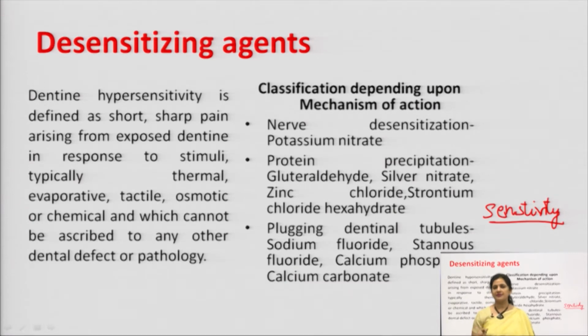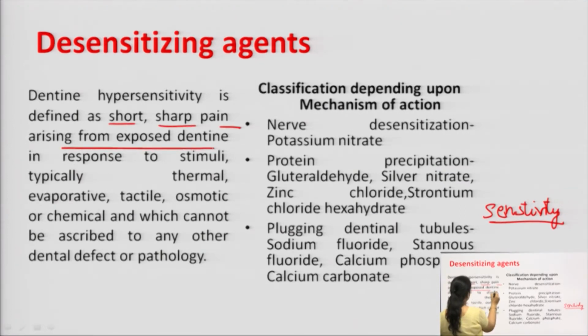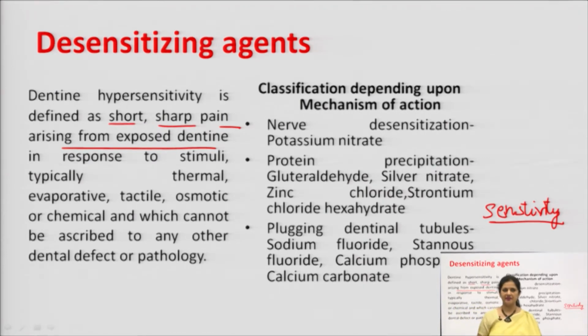So, what happens is that dentine hypersensitivity is defined as short, sharp pain arising from exposed dentine in response to certain stimuli, typically thermal, evaporative, tactile, osmotic or chemical, and which cannot be ascribed to any other dental imperfection or pathology. There is no pathology of the tooth, but pain occurs because of some stimuli.